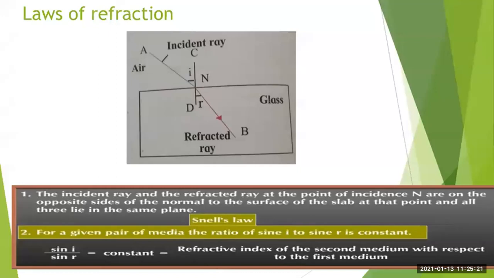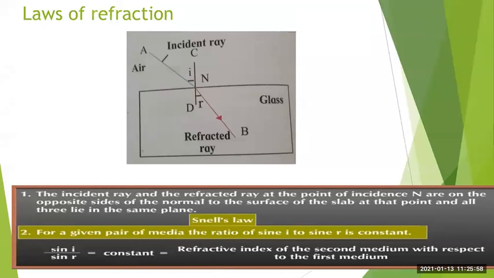Okay, once again I will repeat. The incident ray and the refracted ray at the point of incidence N are on the opposite sides of the normal. You can see that line is drawn at point N. That is the normal, and both the rays, the incident ray and refracted ray, are on the opposite sides of the normal. That line CD is the normal. And all three lie in the same plane.